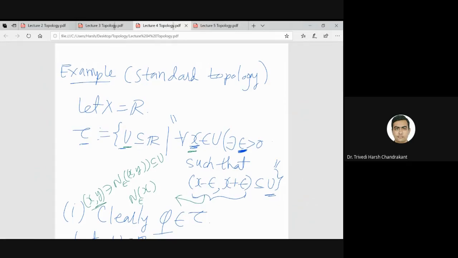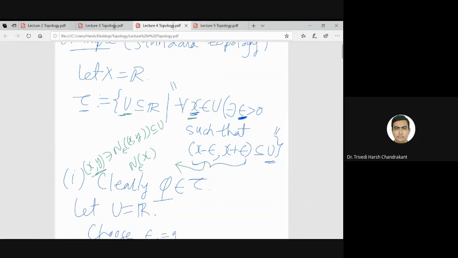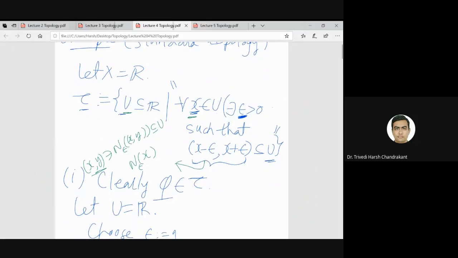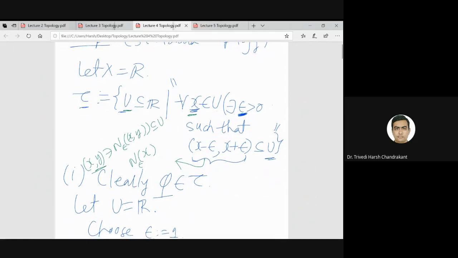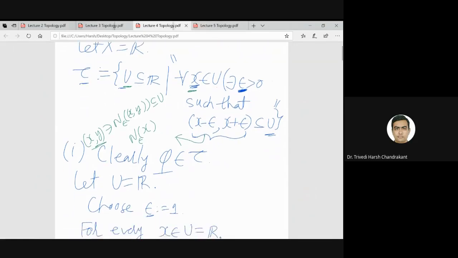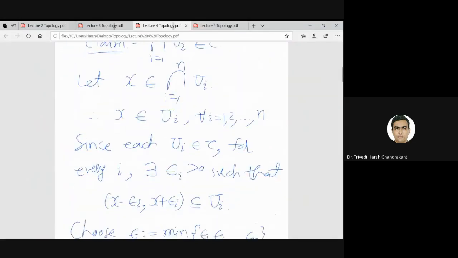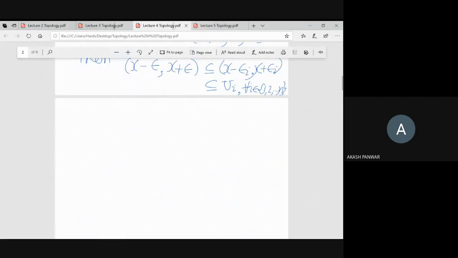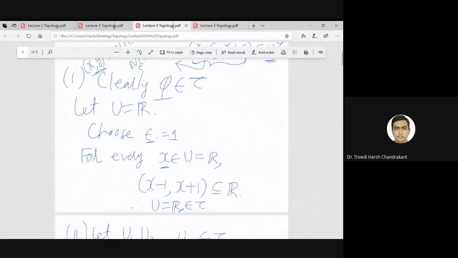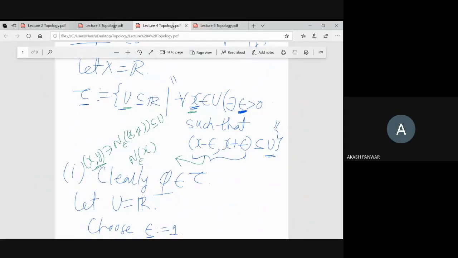And then this is a standard example, actually the motivating example of topology. If I take X equal to R, then the sets we call open: U is a subset of R, and U is open if for every element x in U there is a neighborhood around x, that means an open interval around x, which is contained in U. So this satisfies all the properties of a topology. Sir, can you please repeat this example? Yes, the example.